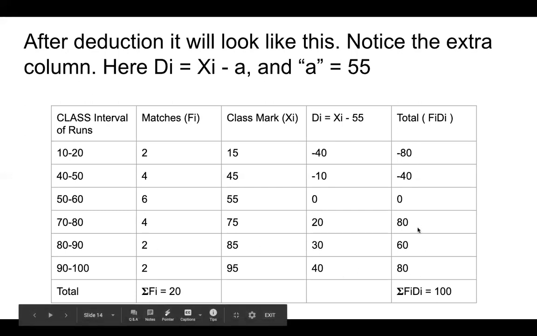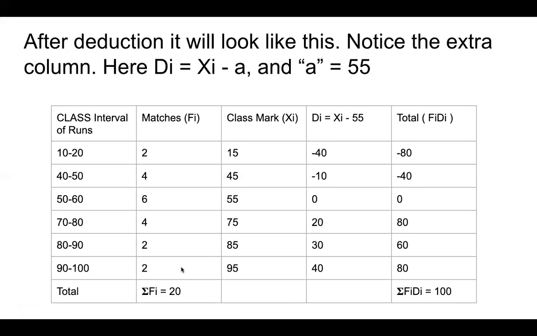So now we calculate the sum of these values. Okay, what is the total sum of these values? It is 100. So 100 is the total sum of these values, and the total number of matches is 20. So now what do we do? How do we find the actual mean?